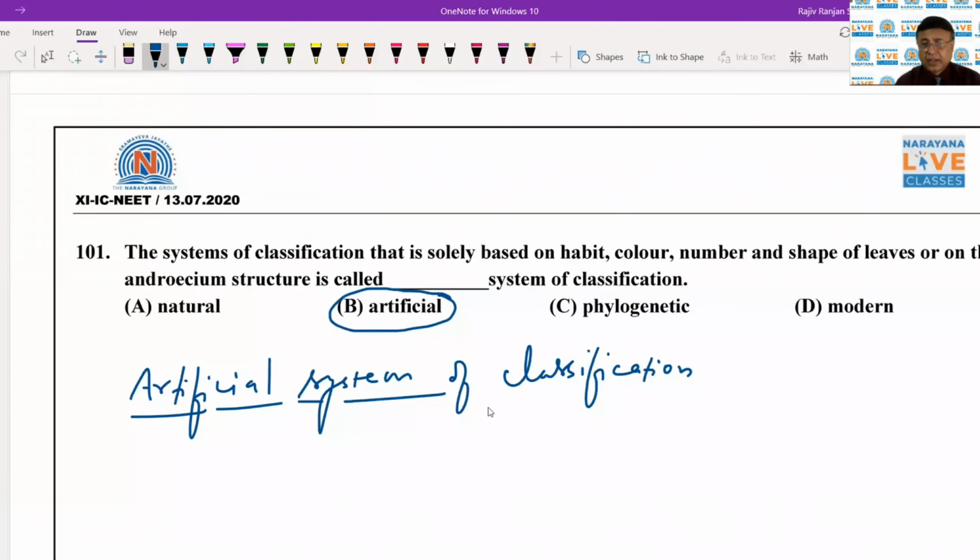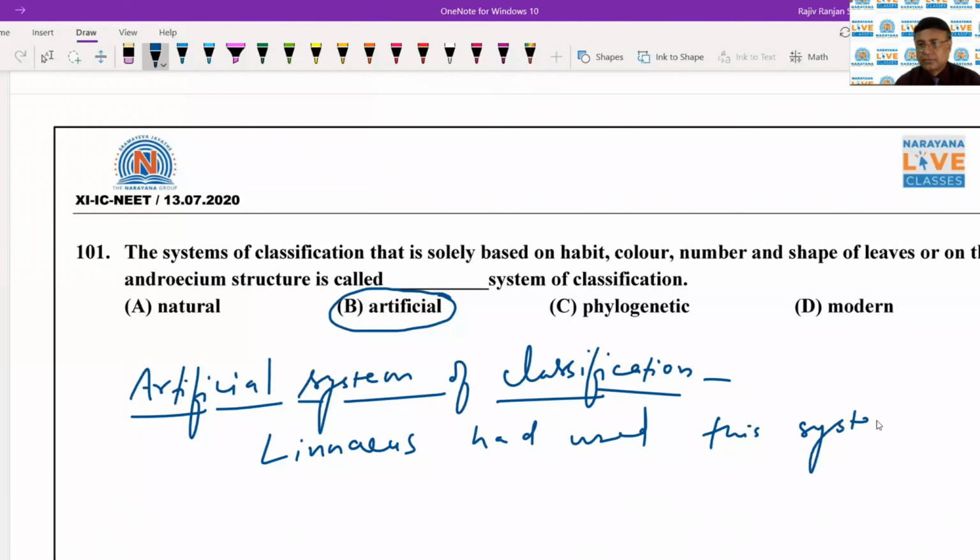तो दिस सिस्टम ऑफ क्लासिफिकेशन was even practiced by Linnaeus. Linnaeus had also used this system. So here, Carolus Linnaeus had used it.